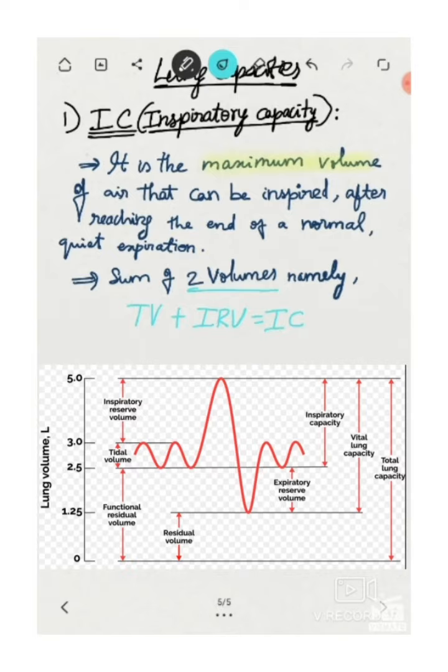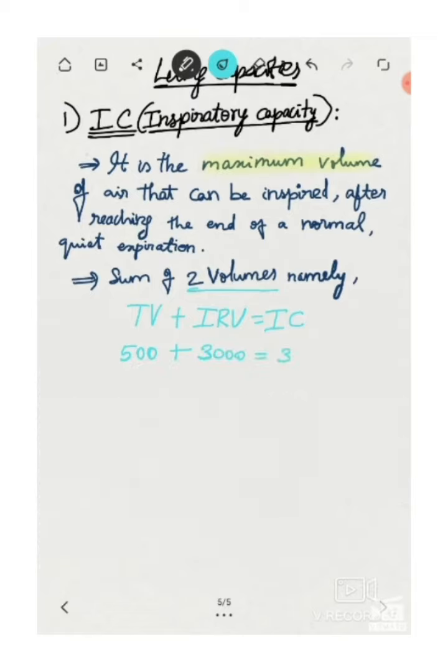We all know the tidal volume normal value is 500 ml and inspiratory reserve volume normal value is 3000 ml, which gives 3500, which is the inspiratory capacity. Okay, so inspiratory capacity normal value is 3500 ml.